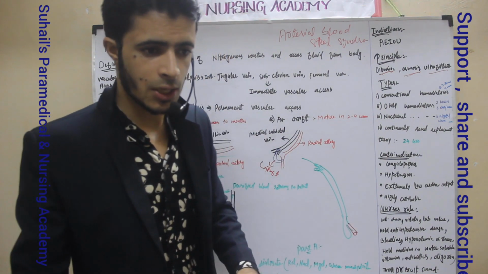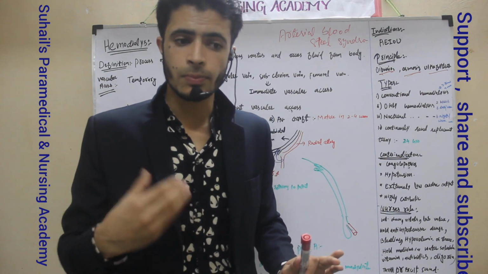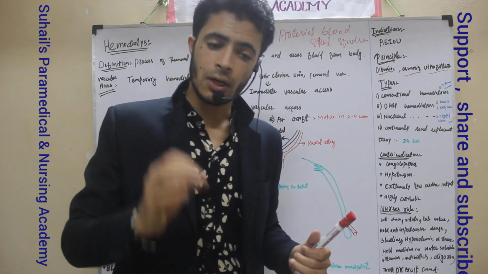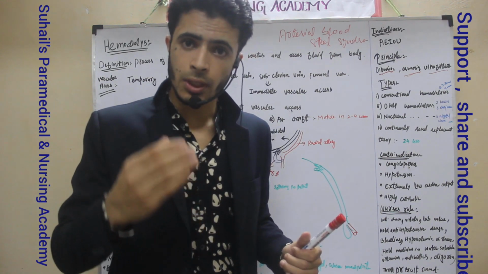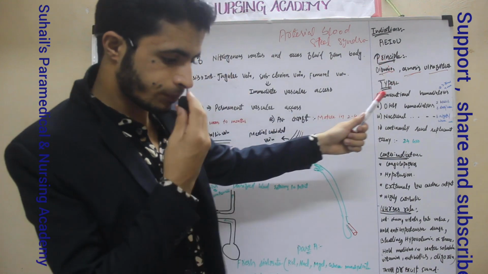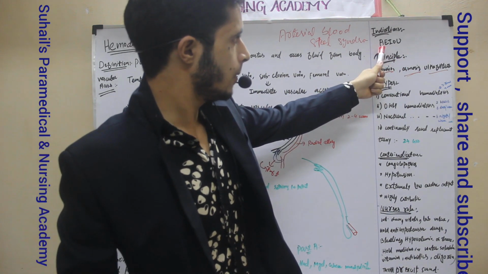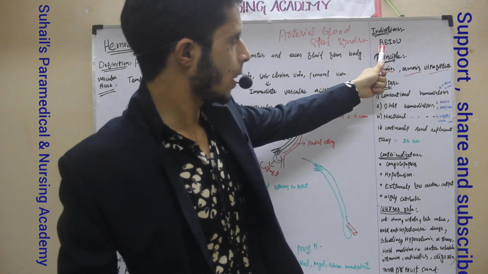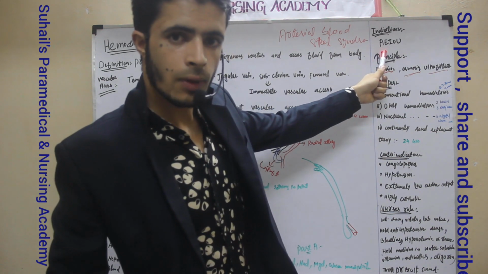In case of this condition, what will be the signs and symptoms by which we can know that 85 to 90% of the kidney function has been lost? Remember, there are indications. I have made AEIOU, see here. A means acidosis. There will be the condition of acidosis, and E means there will be the condition of high electrolytes in the blood.